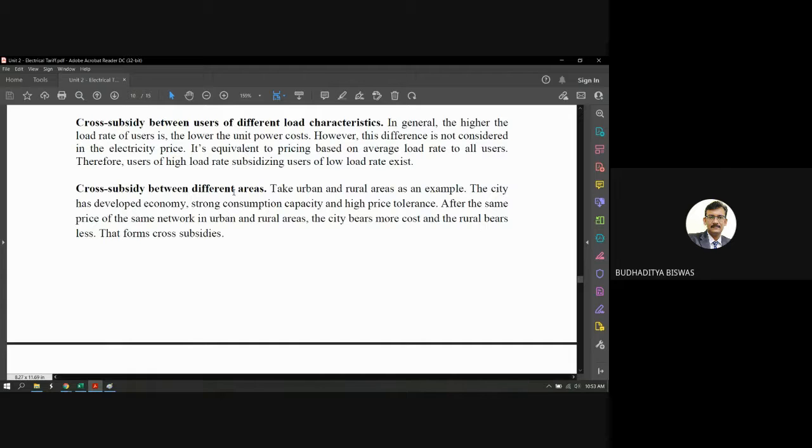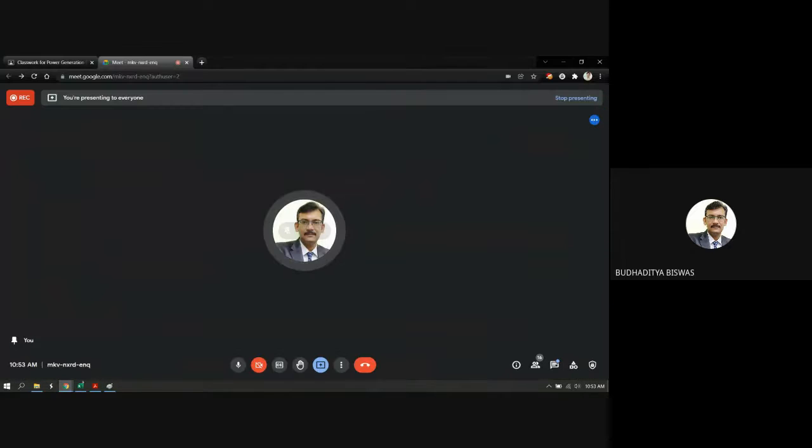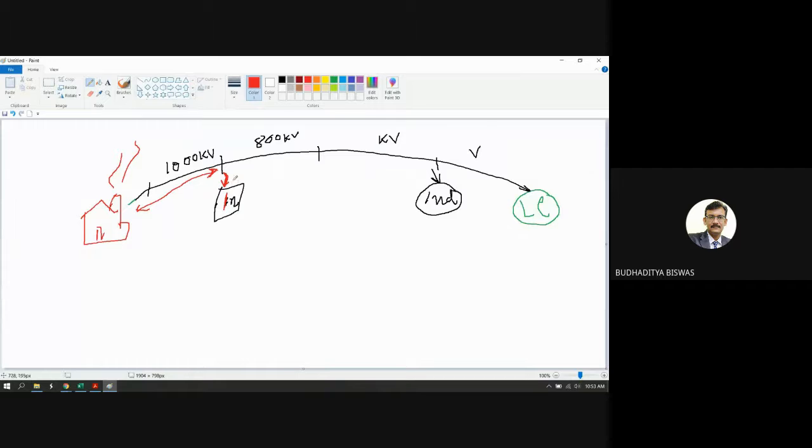And cross subsidies between different areas. Here it means, suppose these industries are situated in a remote area, and suppose this load center is situated in a big city. To construct all these things is different, but to supply the electricity in this remote place is less costly. Why is this so?